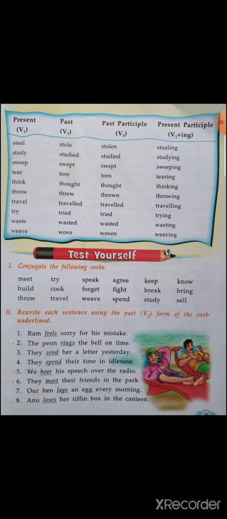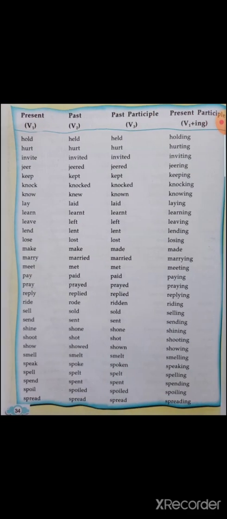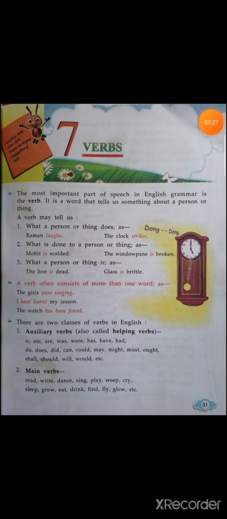And start remembering also. I hope my students have understood the different forms of a verb and what verbs are. Verbs are the main part of a speech and they tell us something about a person or a thing. They are also known as action verbs. There are two classes of verbs that are auxiliary verbs, also known as helping verbs, and main verbs.